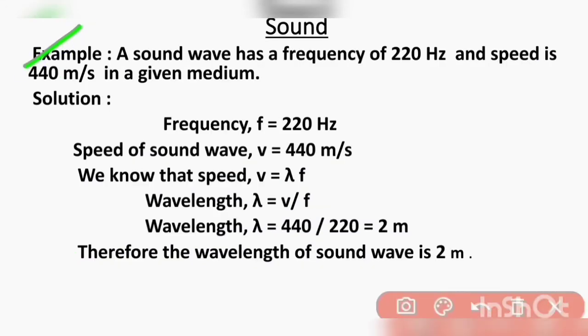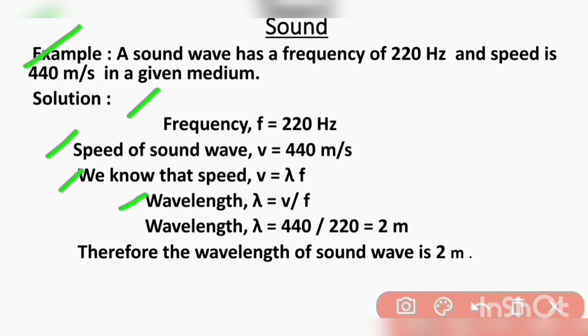Next one is: a sound wave has a frequency of 220 Hz and the speed is 440 meter per second in a given medium. So given frequency, which we represent as f, is equal to 220 Hz, and speed of the sound wave, which is v, is equal to 440 meter per second. We know the speed formula, v equals lambda into f, which is wavelength and frequency.